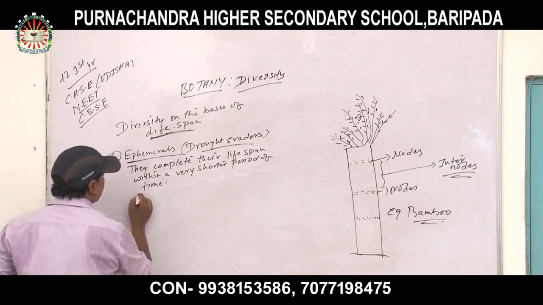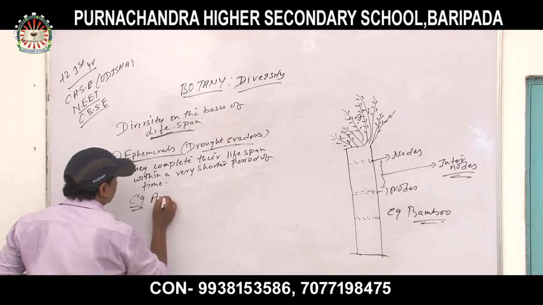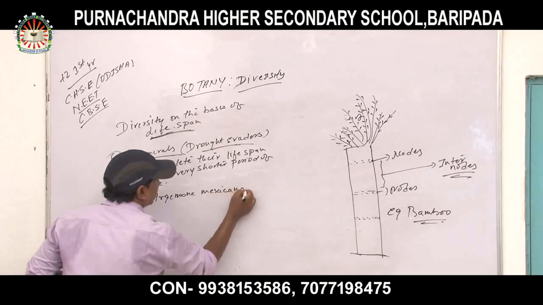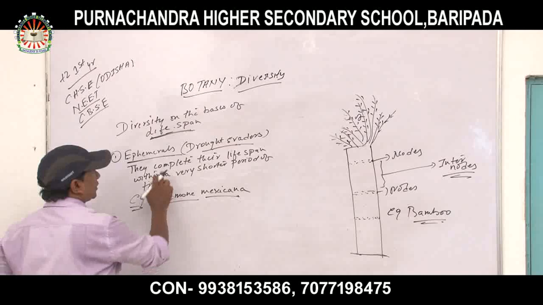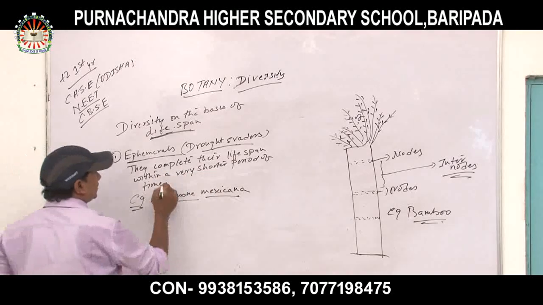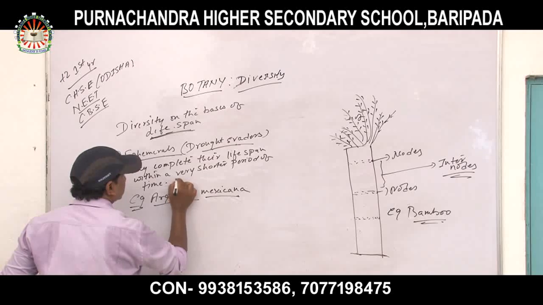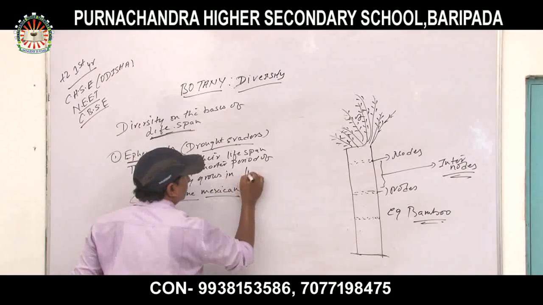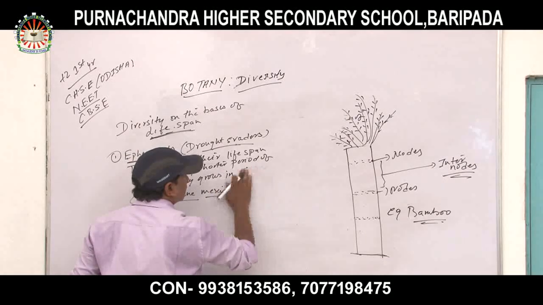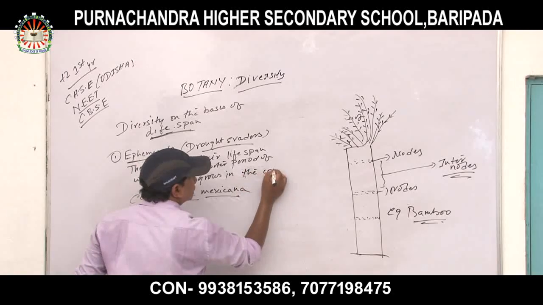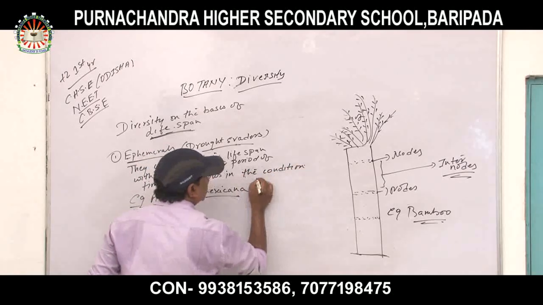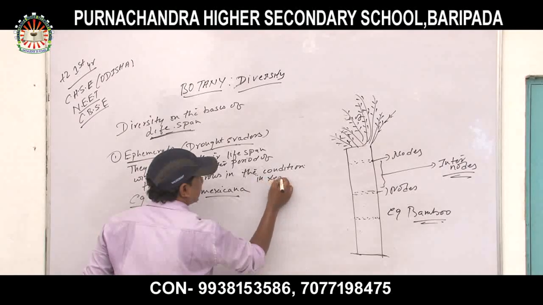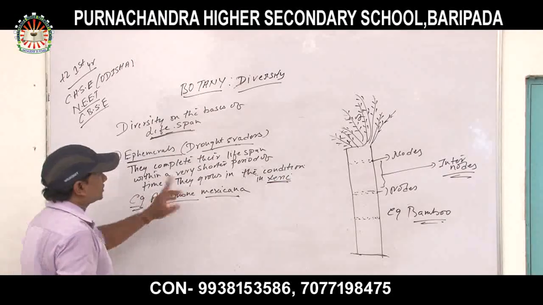Example: Argemone mexicana. They complete the life cycle within a very short period of time, and they grow in the condition of xeric.